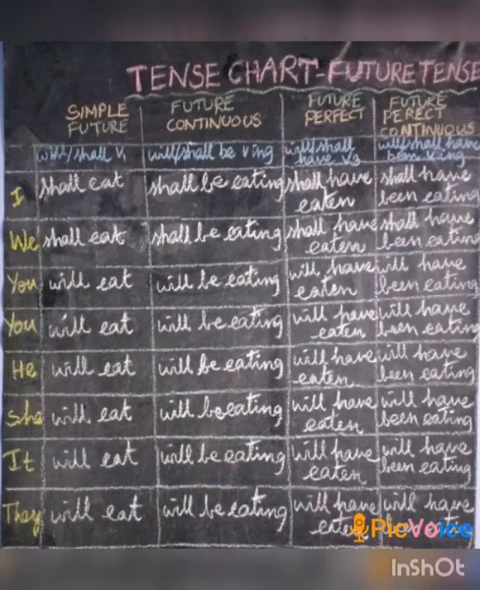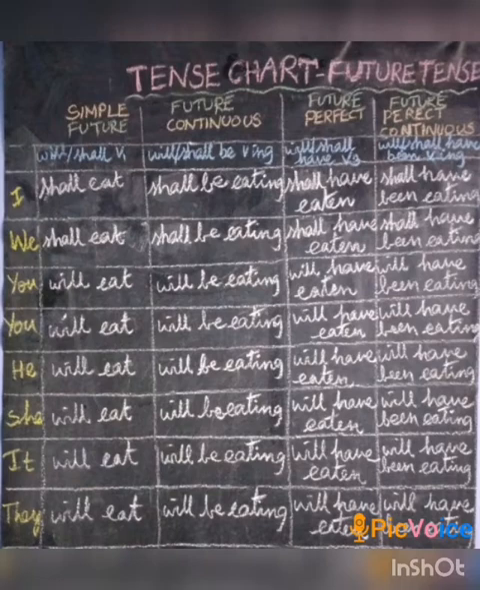Next one, future continuous. The format is will or shall be V1 ing. For I and we have to use shall be V1 ing. For other persons, we have to use will be V1 ing. I shall be eating, we shall be eating, you will be eating, he will be eating, she will be eating, it will be eating, they will be eating.